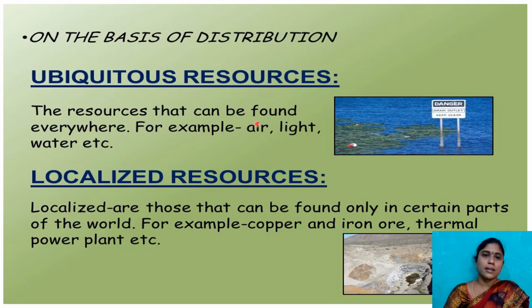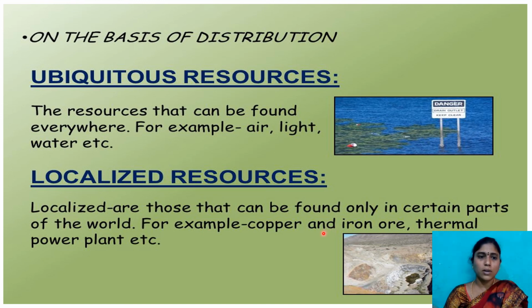What is the fourth one? On the basis of distribution: ubiquitous and localized resources. Ubiquitous means continuous flow, like air, light, and water, abundantly available to us. These are ubiquitous resources. Next one, localized resources. Localized resources are those that can be found only in certain parts of the world. For example, the Deccan Plateau area: iron ore and black soil are only available in the Deccan terrain, like thermal power plants, iron ores and copper ore.